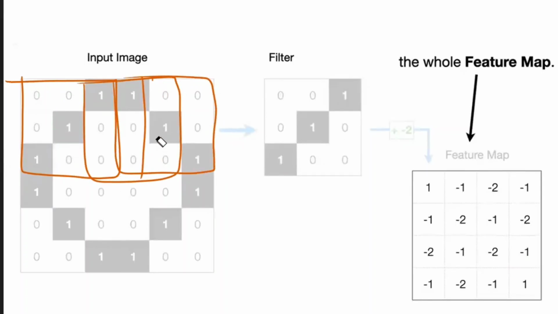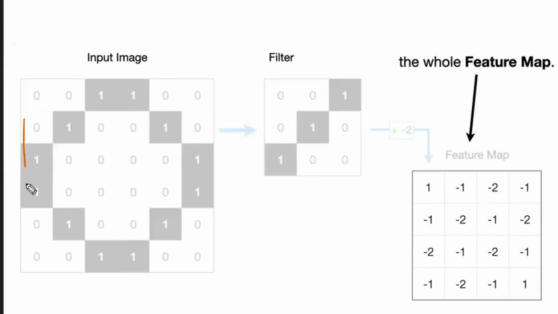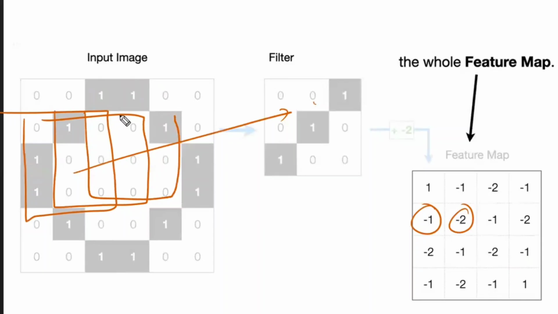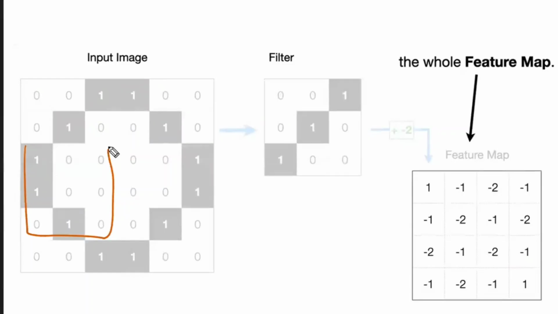Is that clear? Only 4 values you are going to get. Similarly, once this first line is completed, now it will come to the next one. This will be multiplied with this one and you will get the output. Next, this one will be multiplied with this and you will get the output. This one will be multiplied, followed by this one. Once this is also completed, next it will come down.